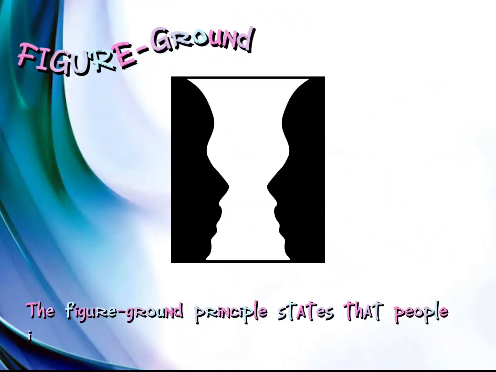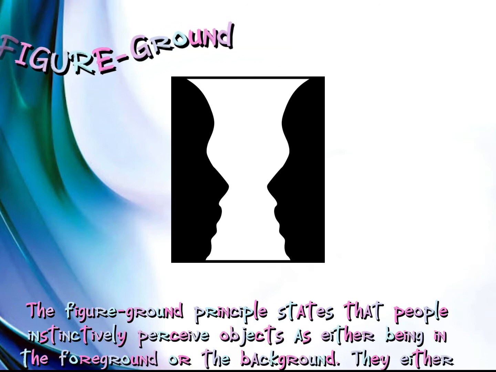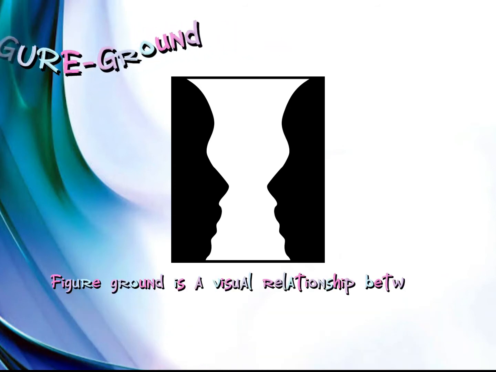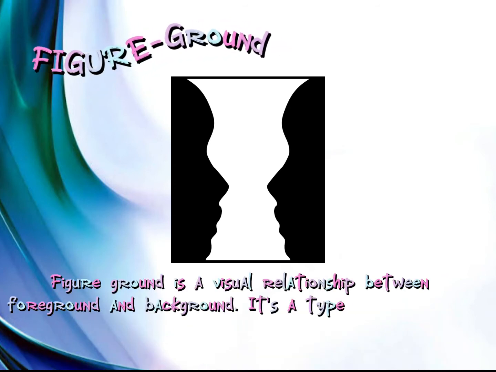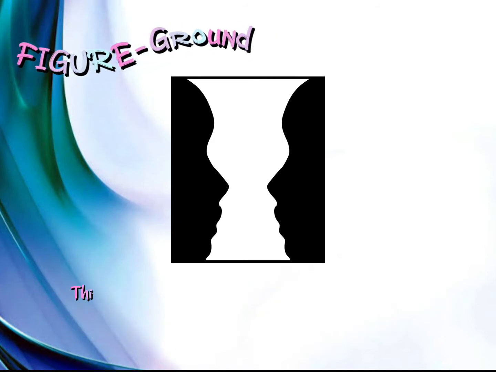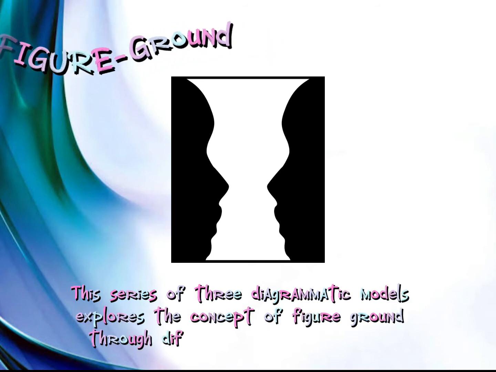Figure ground. The figure ground principle states that people instinctively perceive objects as either being in the foreground or the background. They either stand out prominently in the front, or recede into the back. The figure ground is a visual relationship between foreground and background. It's a type of perceptual grouping which is necessary for recognizing objects through vision. This series of 3 diagrammatic models explores the concept of figure ground through different methods of making.